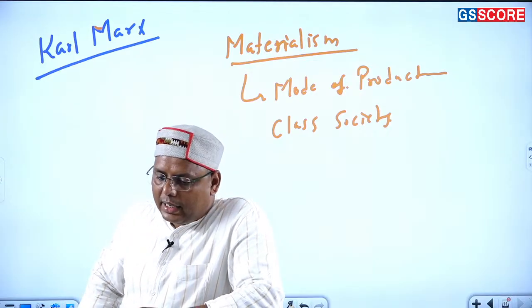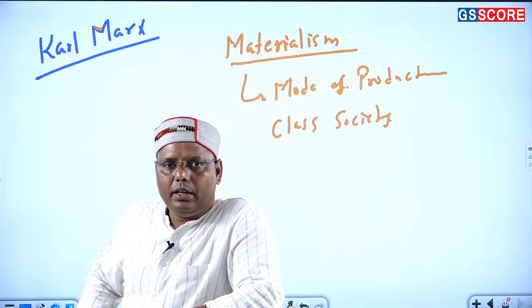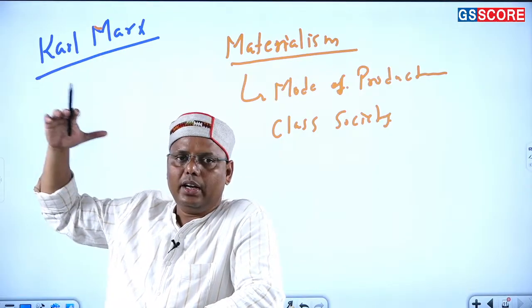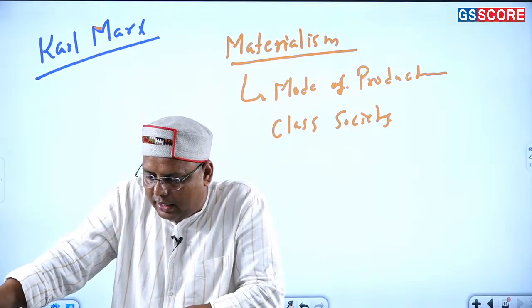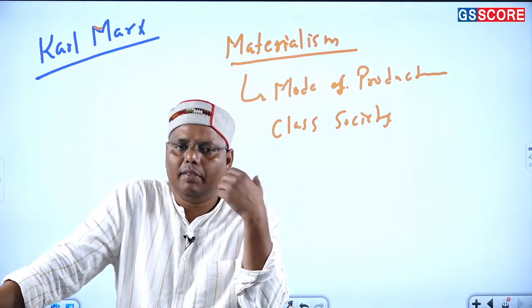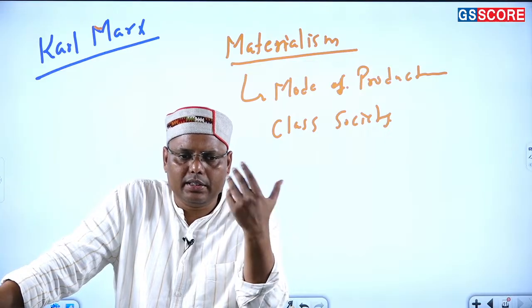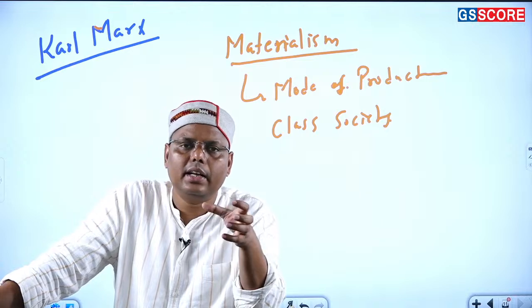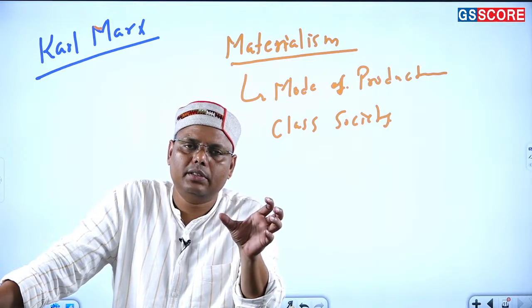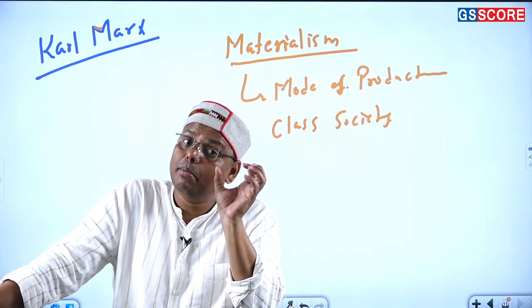So there is a continuous conflict between the two, the section which is controlling it and the section which is oppressed, right? So either you say the prehistoric or primitive communism, and after that the slave mode of production, the feudal mode of production, the capitalist mode of production, he talks about a continuous conflict between the two sections of the society. And in fact it is a material conflict.